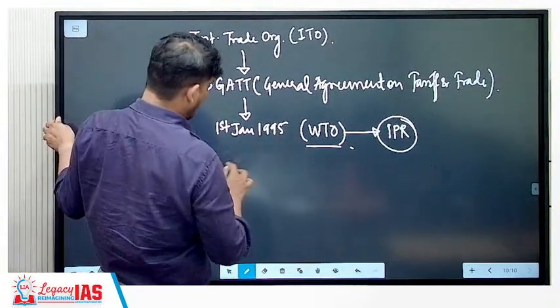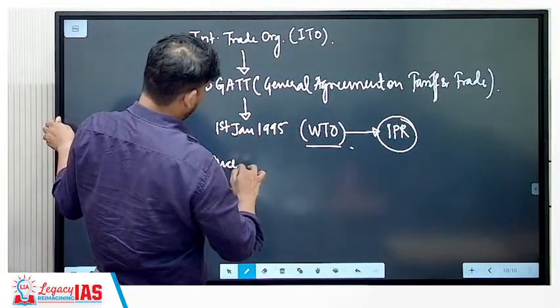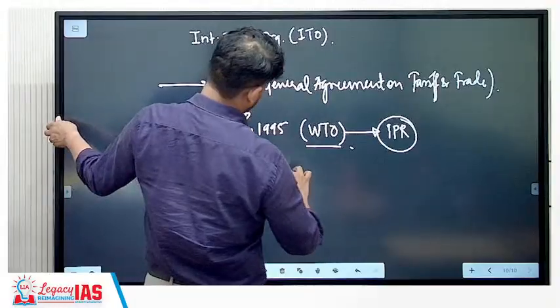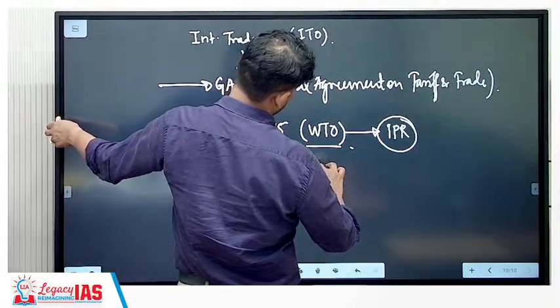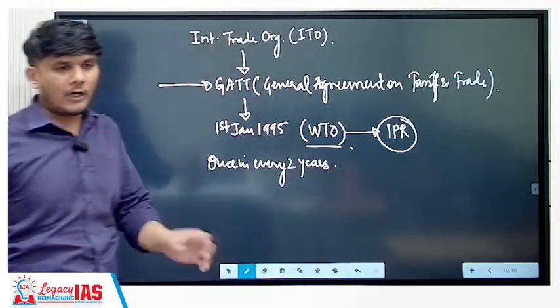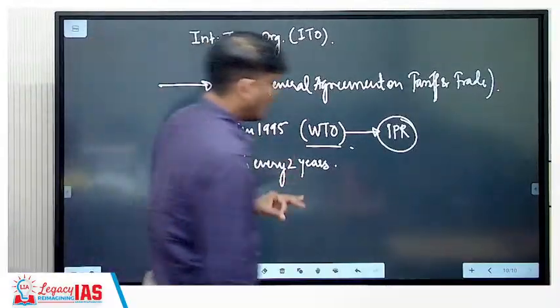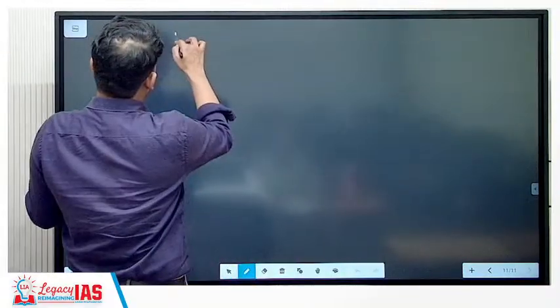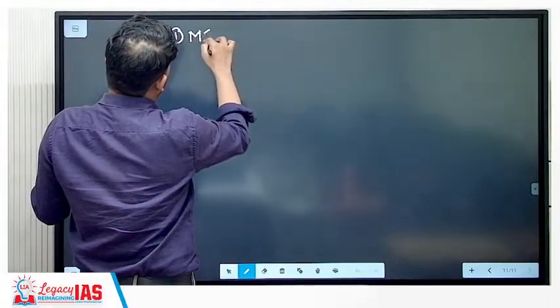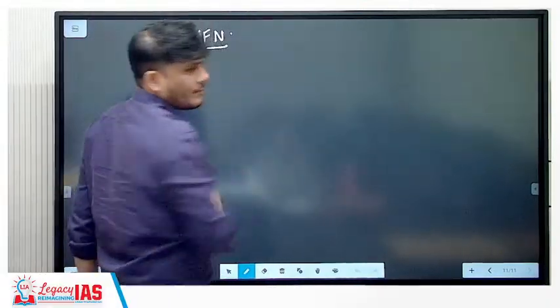Its ministerial conferences take place once in every 2 years, is when they meet. It works on certain principles. It works on the principle of number one, MFN, that is the most favored nation principle.